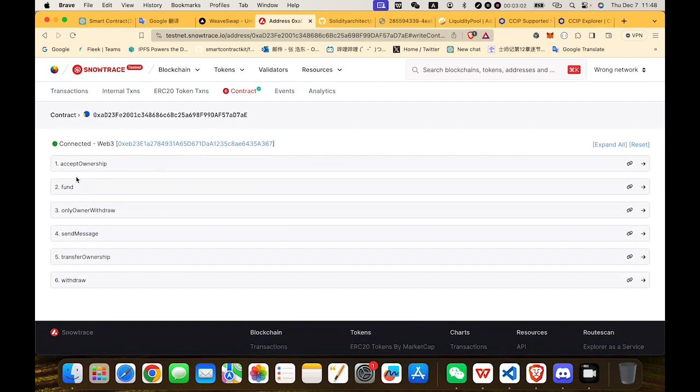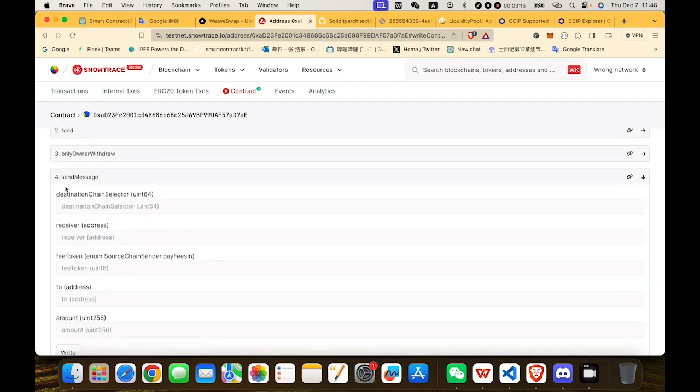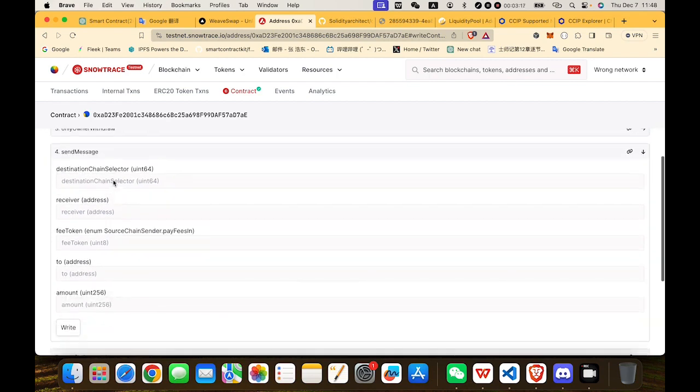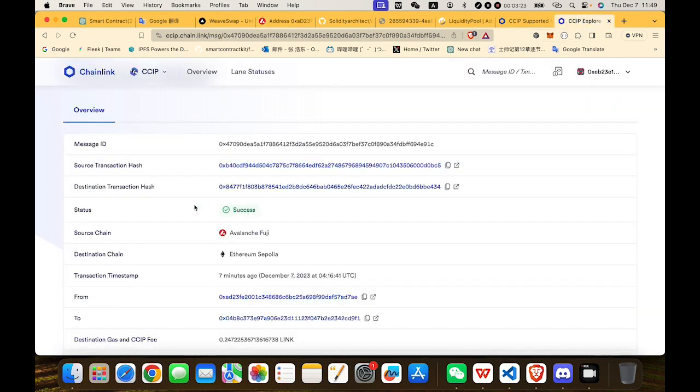So Alice first needs to approve and then call the fund function, and the next step she needs to call the send message function, put in these parameters, and you can check here the cross-chain status is successful.